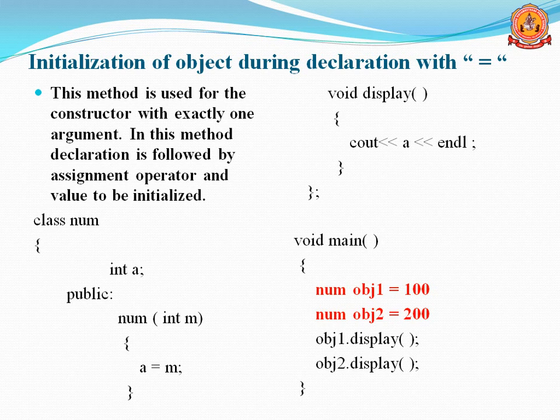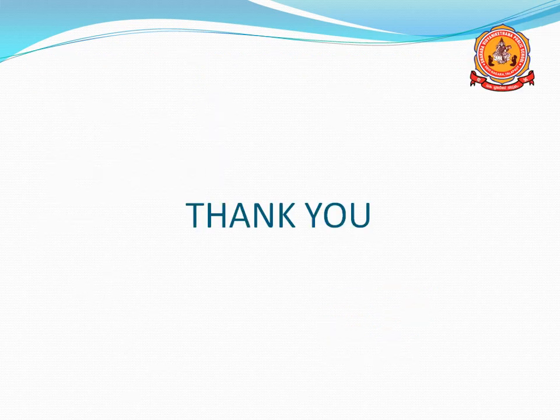So in this case I created object 1 equals 100, and num object 2 equals 200. Then remember, the semicolon is there. I forgot to put the semicolon here. After the object declaration, you should give the semicolon. Num object 1 equal to 100, num object 2 equal to 200. You give the arguments like this, 100 and 200.